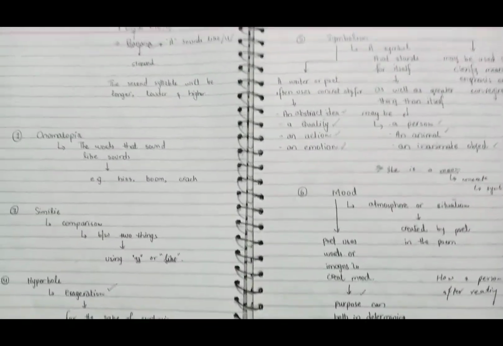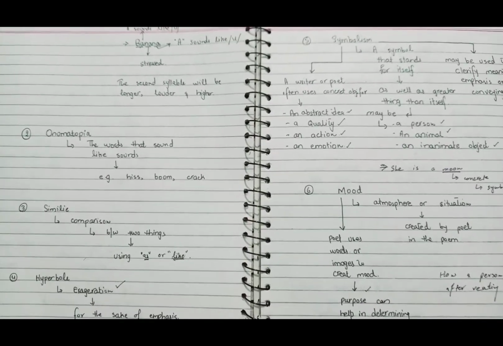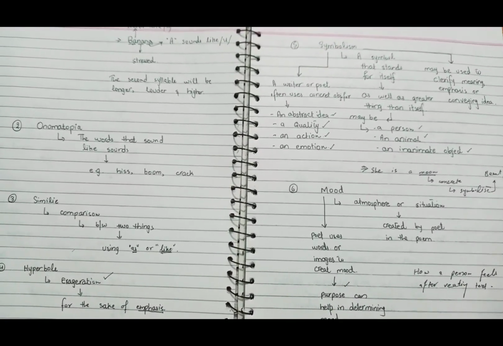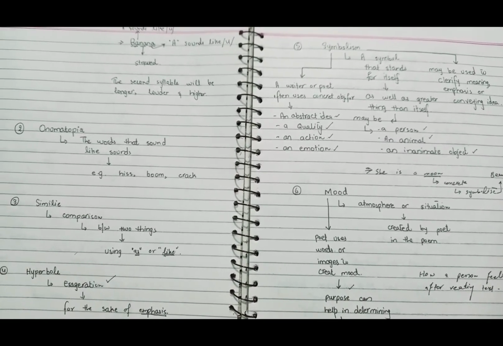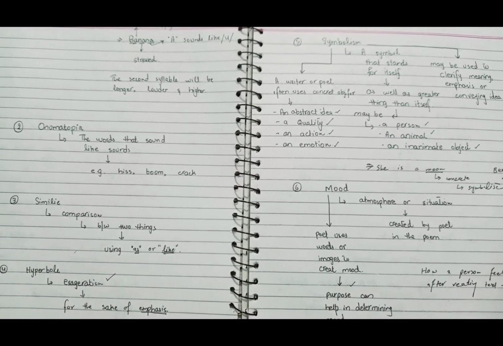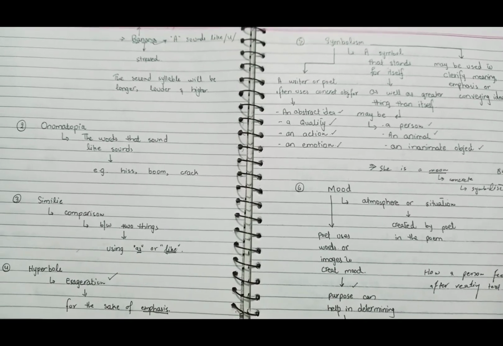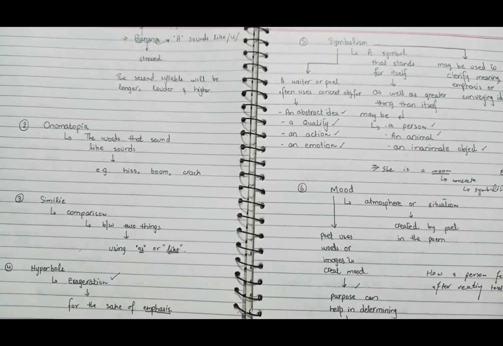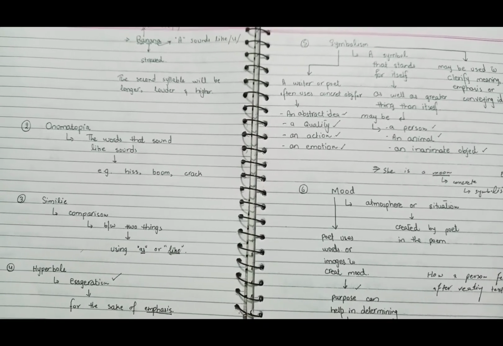Okay. So next we have symbolism. What is symbolism? Symbolism is usually used in both kinds of literature, both genres, either poetry or prose, either fiction, non-fiction, novel, short story, poems, epic, or any narrative piece.